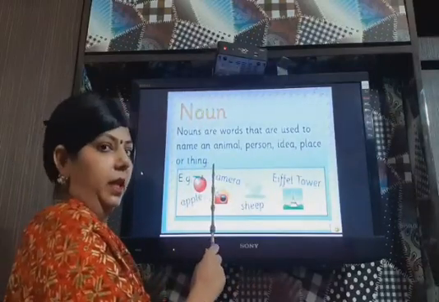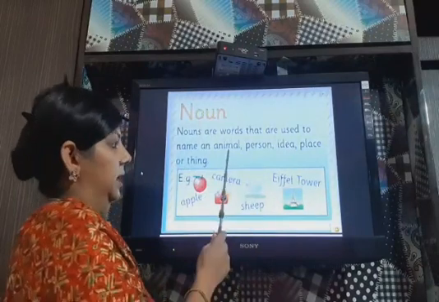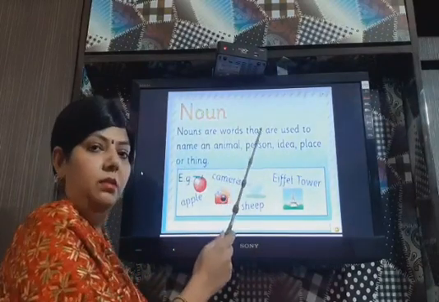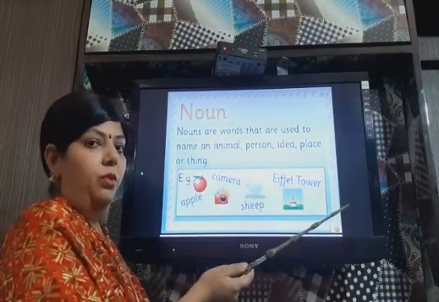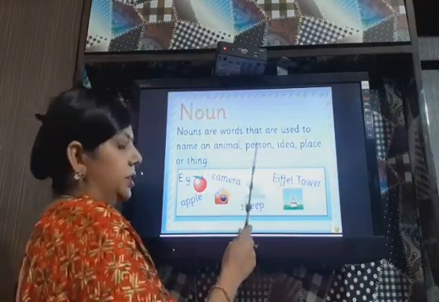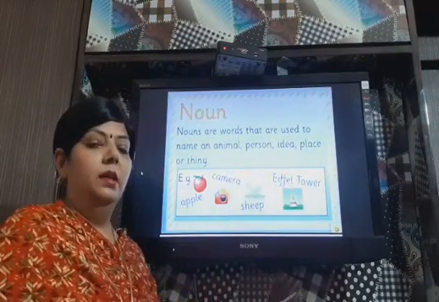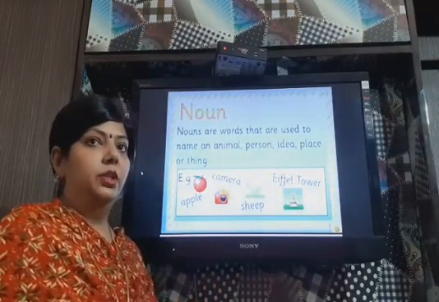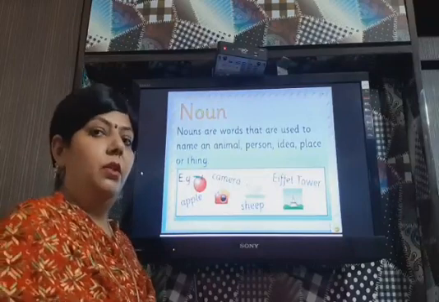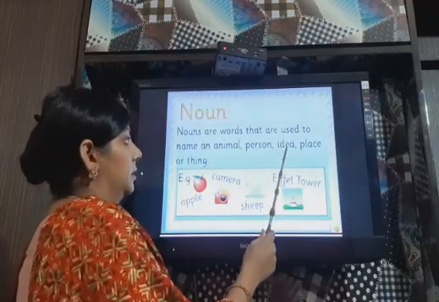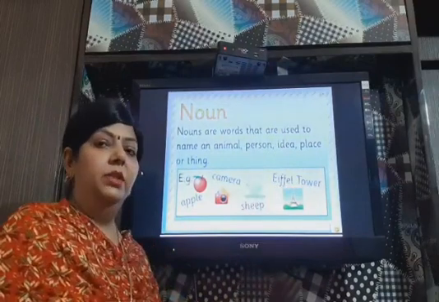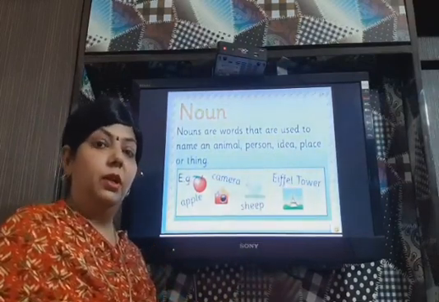or a thing. For example, an animal can be any animal: cow, buffalo, goat, etc. Then person can be boy, girl, doctor, teacher or the name of any person. Then idea means your feelings, your thoughts, your emotions.